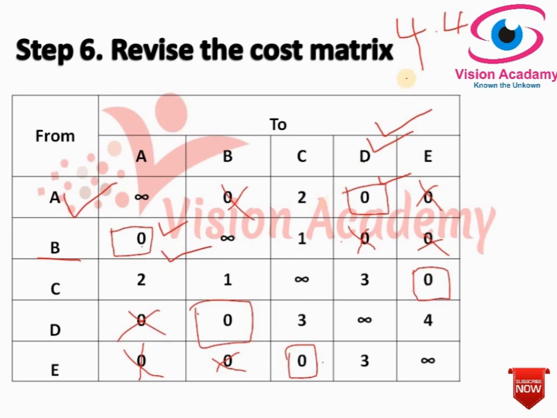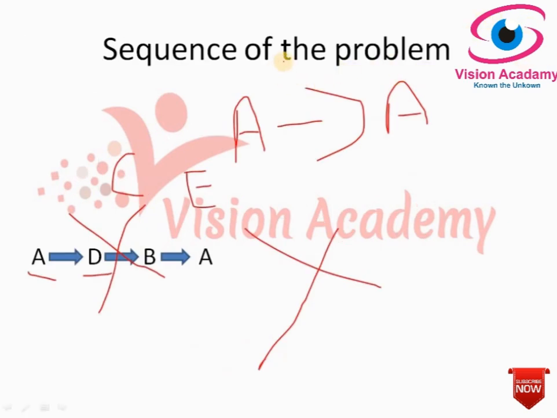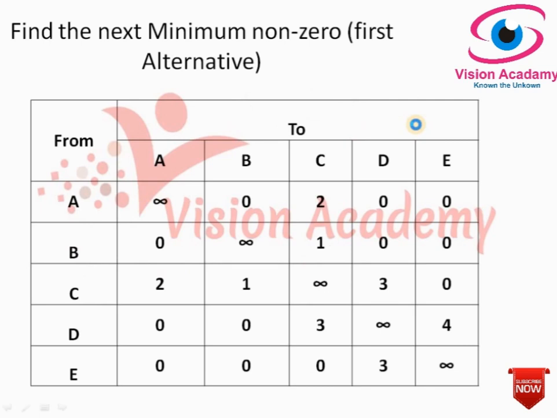As I told you earlier, he should start with some particular source and end up at the same source. For example, from A to E, if he starts from A, he should end up at A only after visiting all the cities. Only after visiting all the cities will it become an optimal solution. Otherwise it is not an optimal solution. Then how do we give an optimal solution for this? Let us check it. Since the assignment of zeros has not given a solution of the traveling salesman problem,